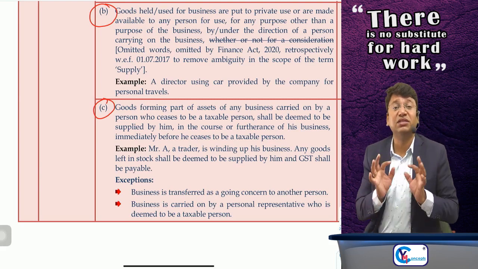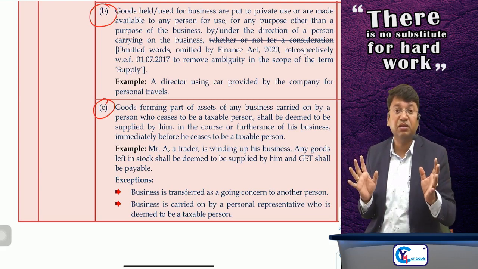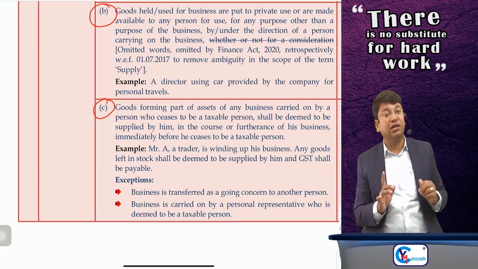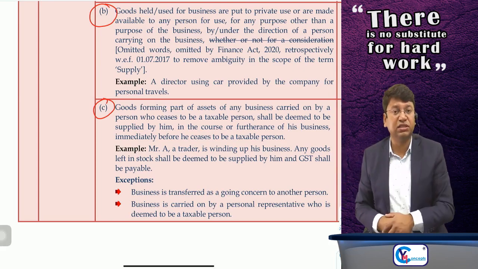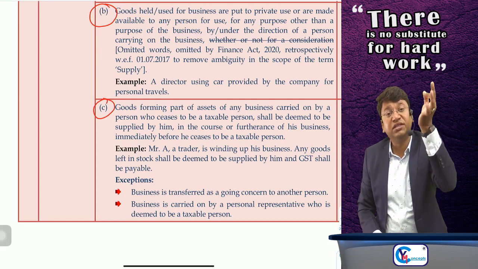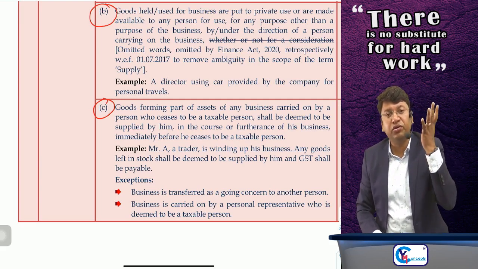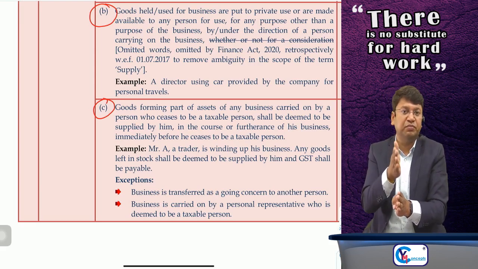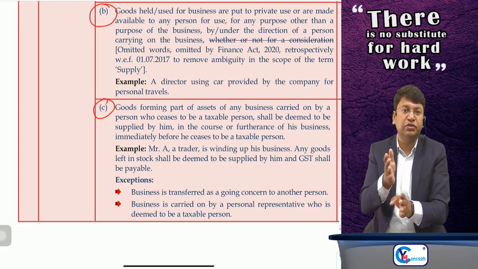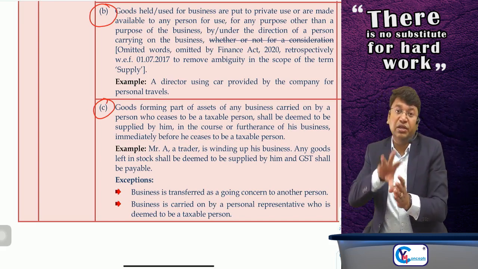So if you are withdrawing your registration, it is a very important point. Many people do not consider this point while doing practice in the practical market. If you are ceasing to be a taxable person, if you are cancelling or withdrawing your registration under GST, then for all the goods, whether capital goods, semi-finished goods or finished goods, if on the purchase of those goods you have availed the credit, then you will have to reverse it.